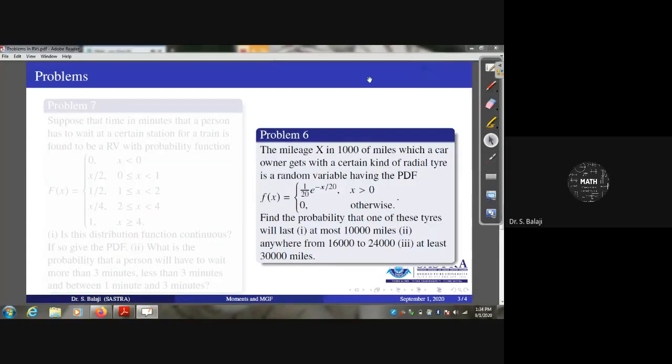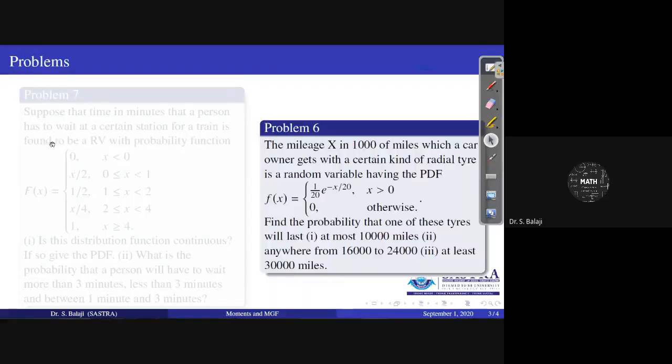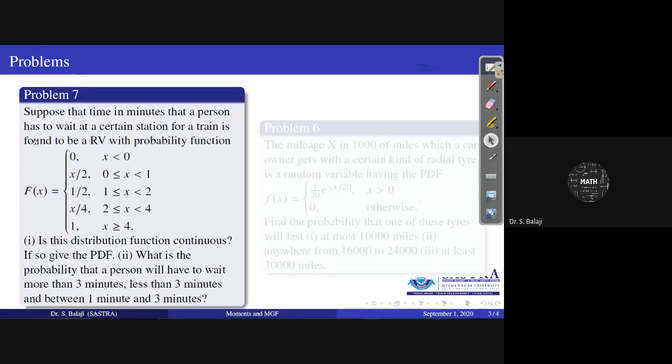Okay. Similarly, you have another problem. Suppose that the time in minutes that a person has to wait at a certain station for a train is found to be a random variable with a probability function. Here capital F of x is given. Therefore, in terms of notation, you can understand that it is a cumulative distribution function, the CDF.